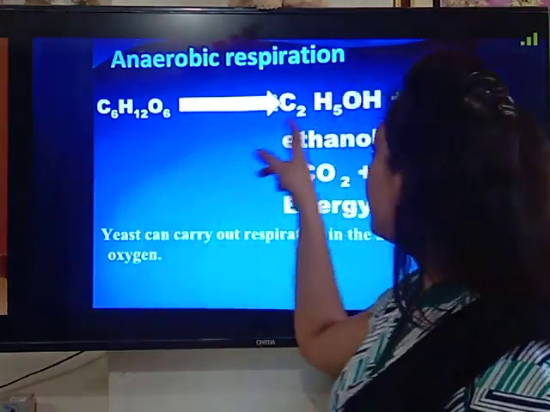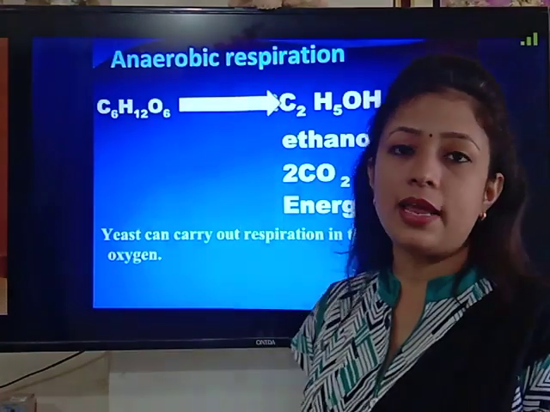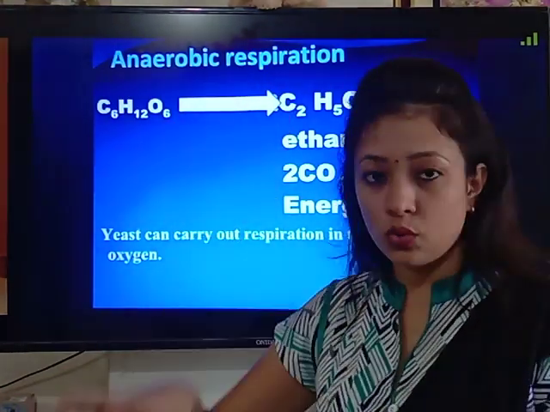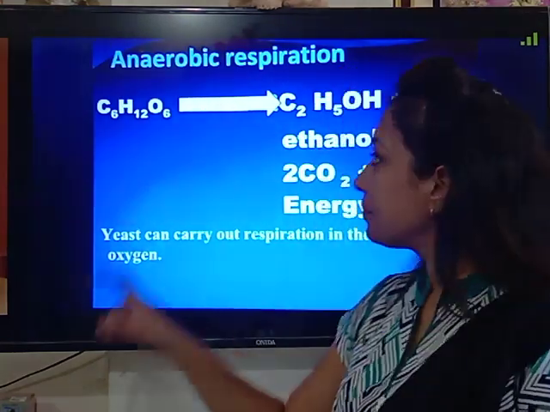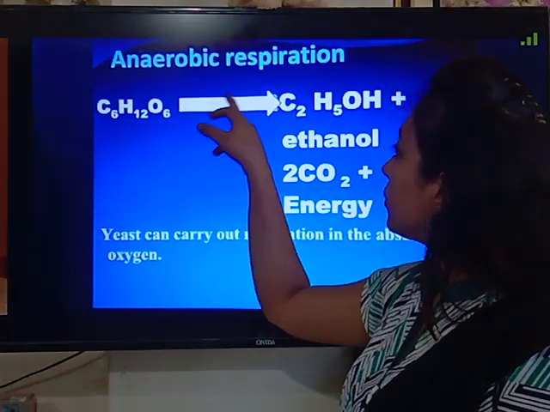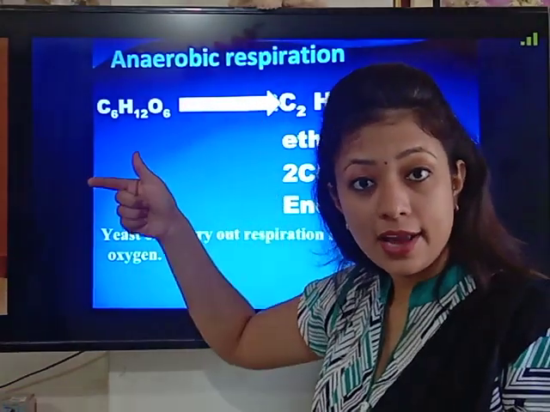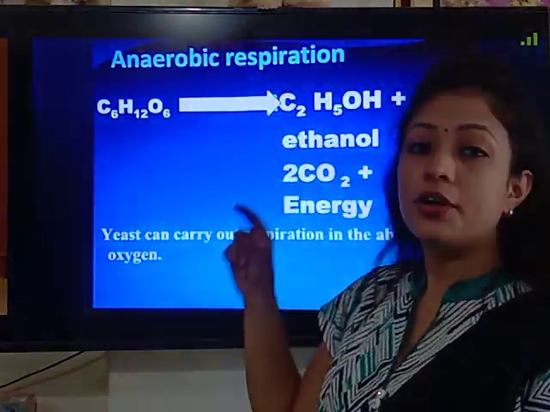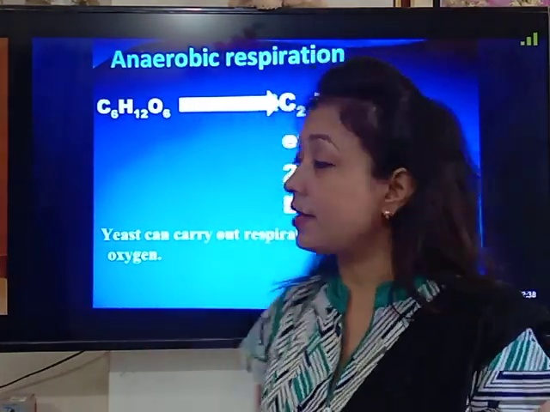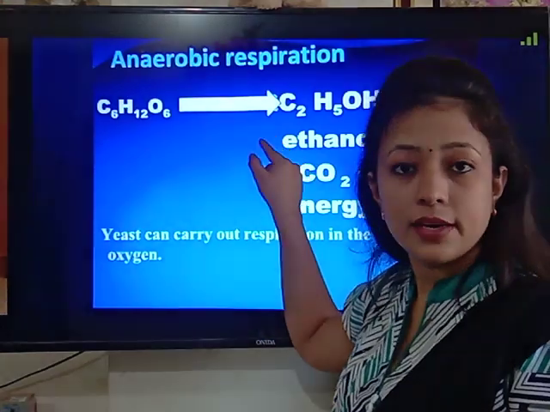So this is the complete equation for anaerobic respiration, children. So this you can write like this. Here you will write glucose, C6H12O6. You will write a forward arrow. Above that you can write glycolysis. Below the arrow you can write that it takes place in the cytoplasm, so you will just write cytoplasm over here.